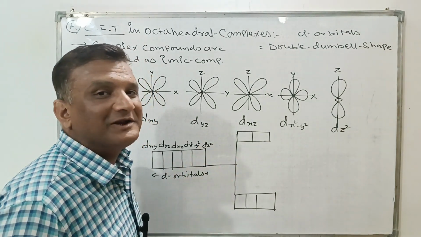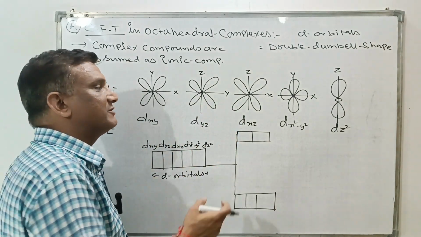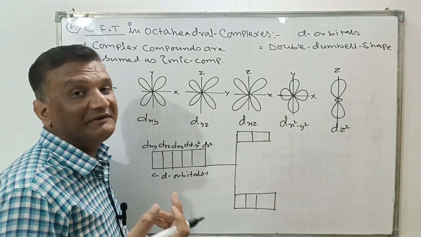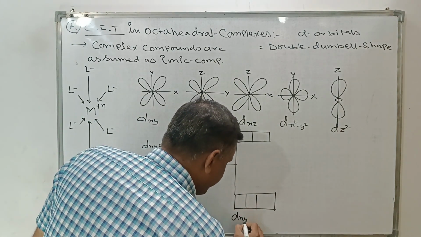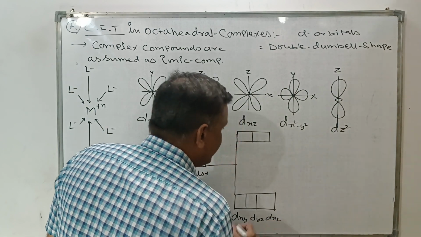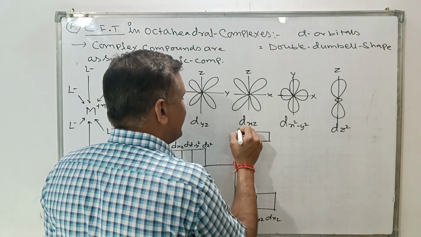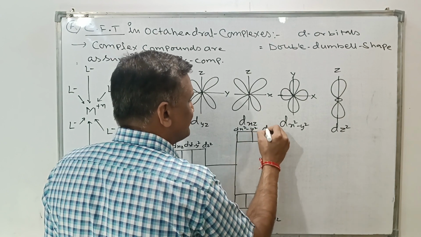These 5 d orbitals split into 2 parts. These 3 orbitals feel less repulsion because their lobes are between the axes. So these are the dxy, dyz, this is dxz, these are the dx square minus y square, and this is the dz square.